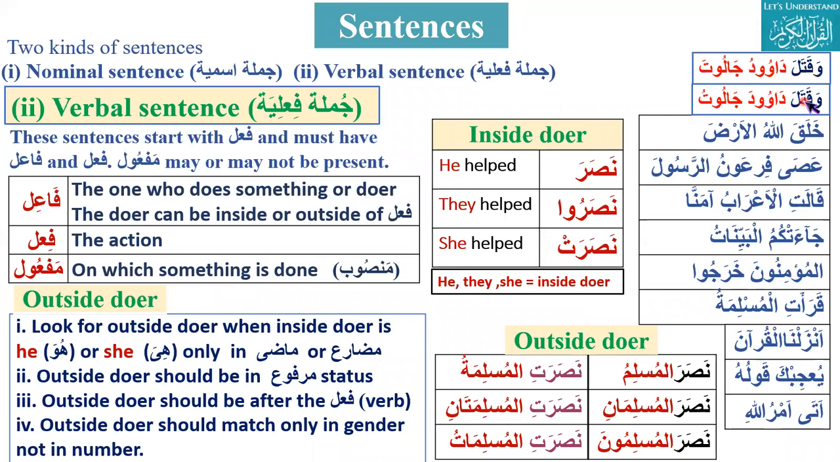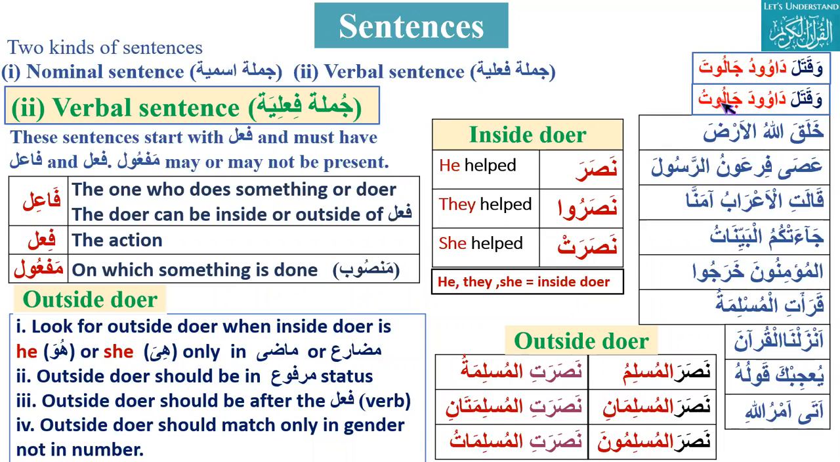Just for learning purposes, let's change it here, because sometimes by mistake we read without taking care of the haraka. If it is waqatala Daawuda Jaluta, what will the translation be? Jalut killed Dawood. How do you start with Jalut? Because Jalutu is marfu. When there is an inside doer, we look for an outside doer that is marfu, so Dawuda is not marfu and we have to look for another one. Jalutu is marfu, so this is the doer.